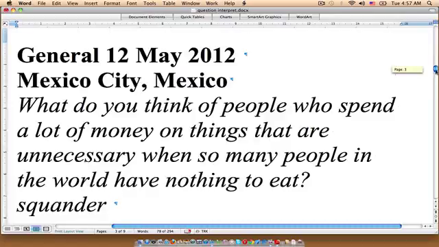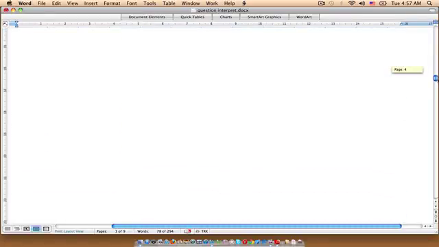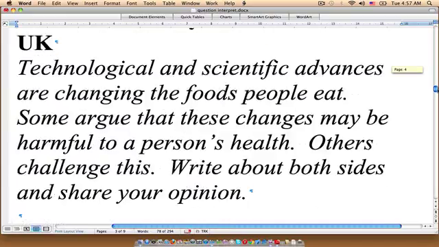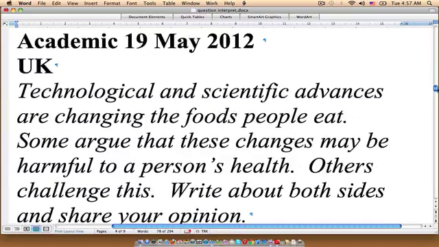Now let's go on to our next question. This is a question that appeared in the UK on the academic exam on the 19th of May 2012. Technological and scientific advances are changing the foods people eat. Some argue that these changes may be harmful to a person's health. Others challenge this. Write about both sides and share your opinion.